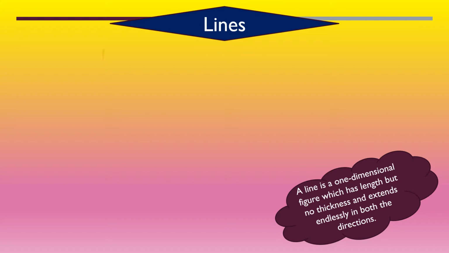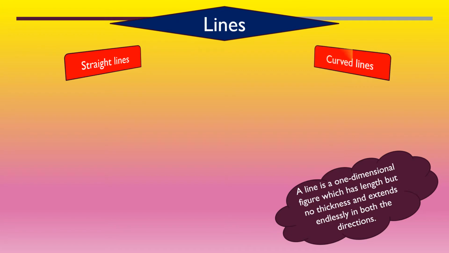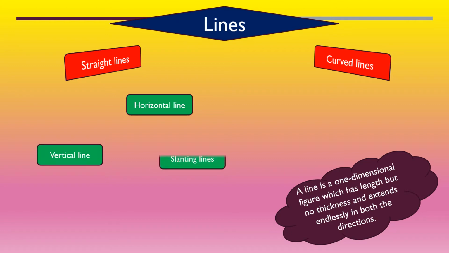Now children, lines are of two types: straight lines and curved lines. Straight lines are also of three types, that is horizontal, vertical and slanting lines. Horizontal lines are made from left to right in a straight direction, whereas vertical lines are drawn from top to bottom in a straight direction.